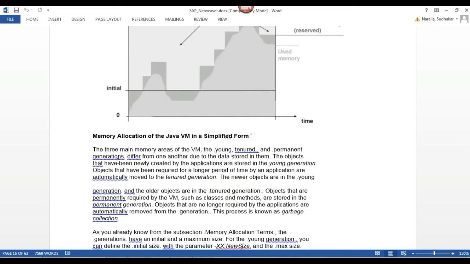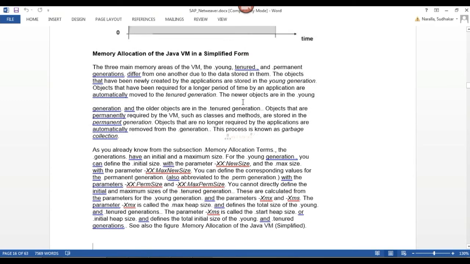Now we'll see the memory parameter naming conventions at the Java stack level. The generations have an initial and a maximum size.